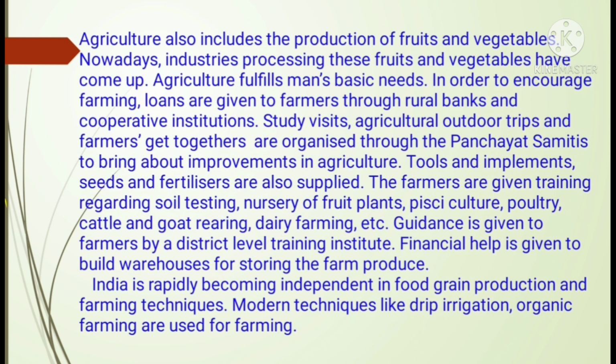So now students, in this agriculture, we have to increase the production of fruits and vegetables. Industries are processing these fruits and vegetables, and we are trying to increase the quality of these vegetables and fruits. Agriculture fulfills basic needs. Our main priority is that the basic needs should be fulfilled by this agriculture.